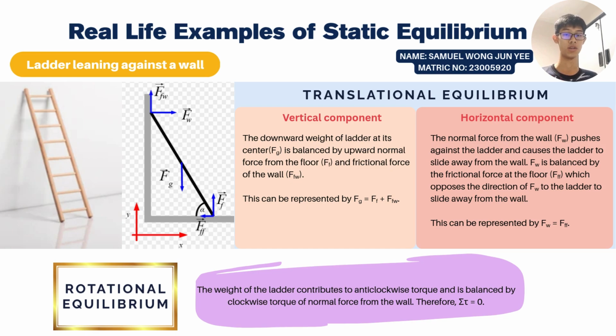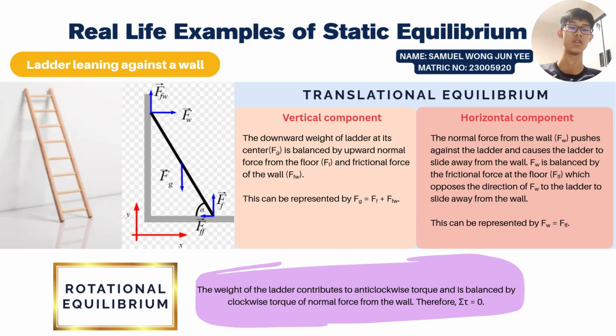For the horizontal component, the normal force from the wall pushes against the ladder and causes the ladder to slide away from the wall. This force is balanced by an opposite force, which is the frictional force at the floor. With this, the net horizontal force is zero.